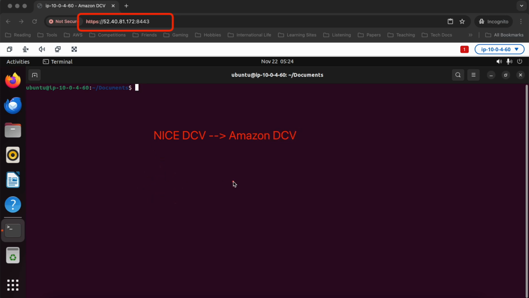This DCV viewer is a really neat tool that lets me have like a 3D accelerated, GPU supported remote desktop that I can use through a web browser from anywhere in the world, just as if it was a local machine. So super, super cool if I need a GPU, but I don't have one locally. Actually just super cool if I need a remote desktop that I can access through a browser, because this will do microphone and camera redirection, it'll do printer redirection, all kinds of cool stuff. But that's not the point. The point is everything I'm about to show you would work the same if you were doing this all locally on your own Ubuntu laptop or desktop.